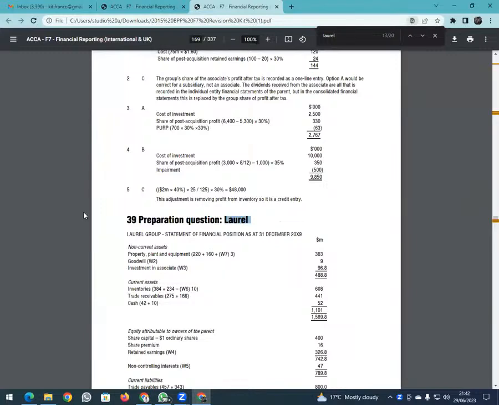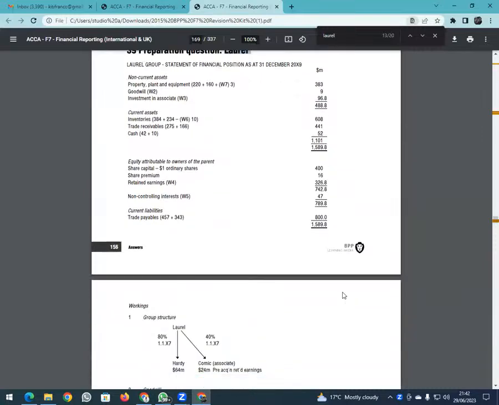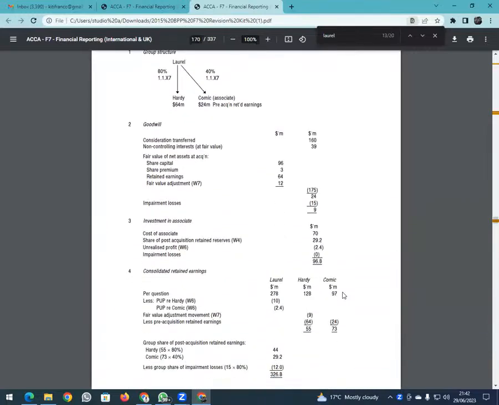You can see goodwill, they are getting 9. If you look at, for example, non-controlling interest, if you remember, they are getting 47. Quite interesting. The only thing is they use a very old method to do these workings.